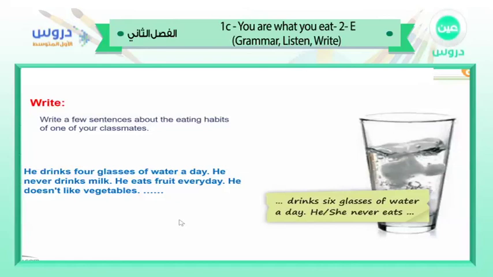Okay, so maybe if you want to write about kabsa or a traditional meal that you know about, you can write about it. So the most important thing, I want you to write as many sentences as you can. 10, 15, 20, even 50 if you can. Write as many sentences as you can. Okay? Very nice.